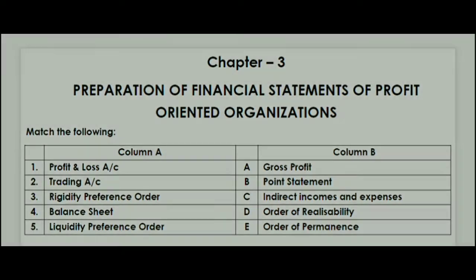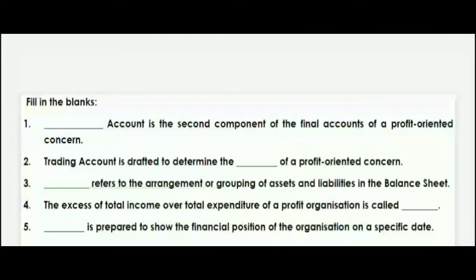So let's see the next problem now. Next question is fill in the blanks type. So let's start with the first question. Fill in the blanks. Which account is the second component of the final account of a profit oriented concern? I repeat the question. Which account is the second component of the final accounts of a profit oriented concern? So the answer is profit and loss account.